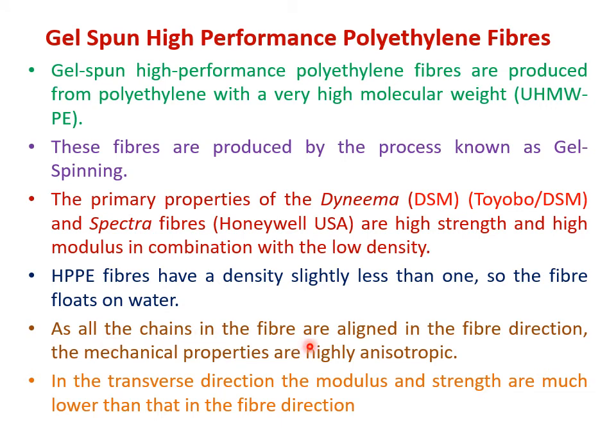As all the chains in the fibers are aligned in the fiber direction, the mechanical properties are highly anisotropic. Like glass fiber was isotropic, carbon fiber was anisotropic. Similarly, ultra high molecular weight polyethylene fiber is an anisotropic fiber. यानी the properties in the direction of orientation of the fibers are very high, and the properties perpendicular to it are low, or lower at any other angle to the direction of orientation of fibers. In the transverse direction, as I was discussing, the modulus and strength are much lower than that in the fiber direction.